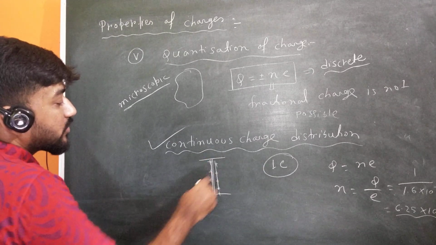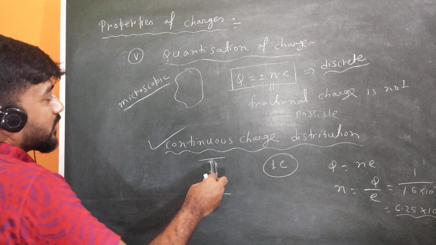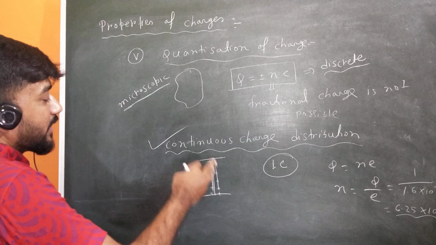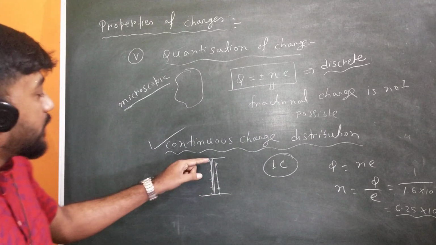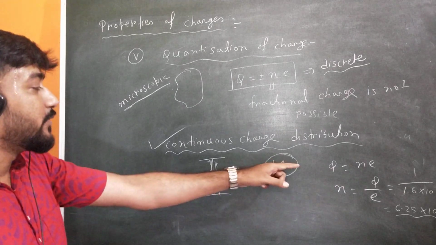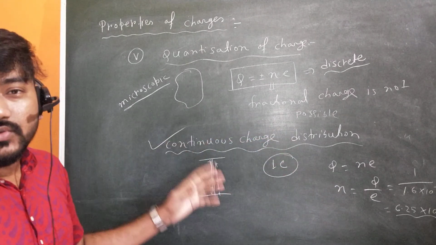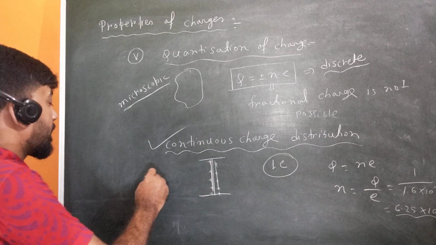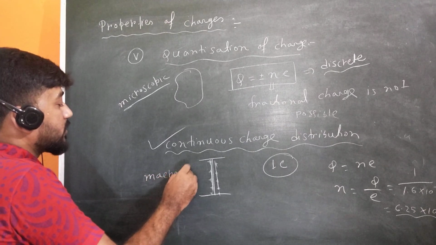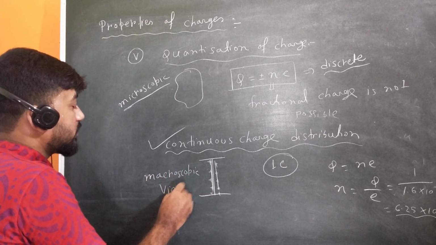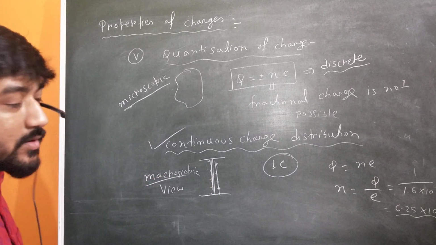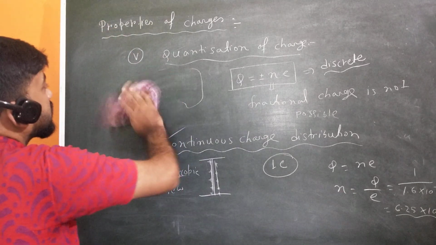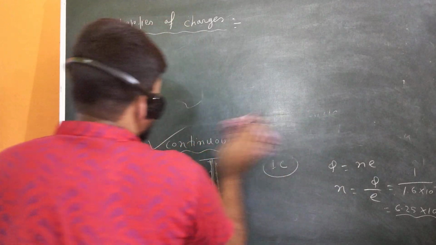The number of electrons is so large that instead of discrete charge distribution, it is sufficient to talk about continuous charge distribution, and the calculation will be simpler, because you cannot calculate for each and every electron the electric field or electric potential around a charge distribution. So you have to take continuous charge distribution as a macroscopic view. So these are the two objections of quantization of charge, but this can be handled as I have told you in this way. Now the next important property of charge is the conservation of charge.